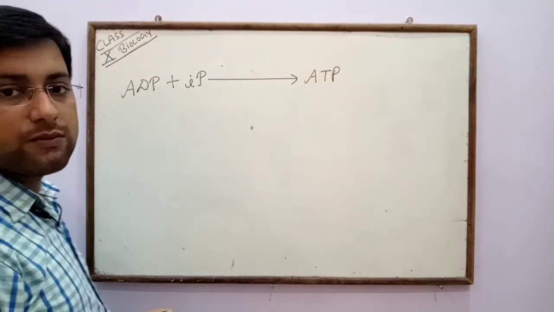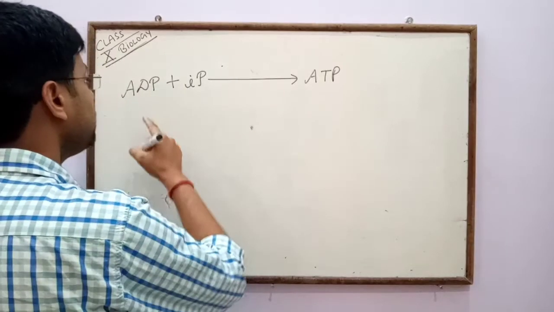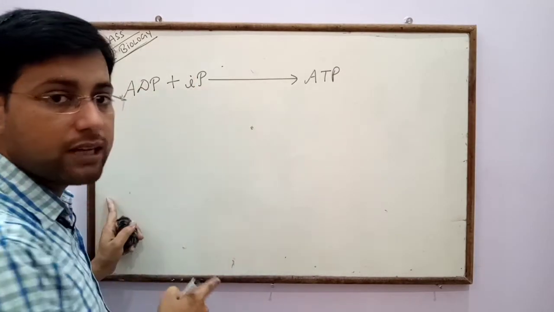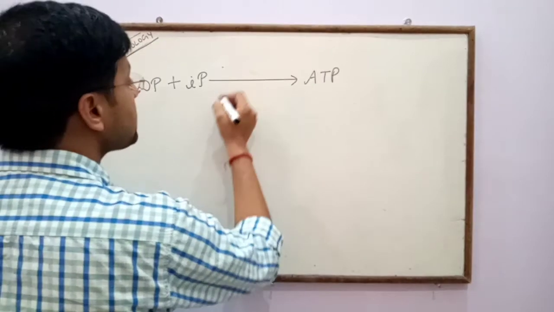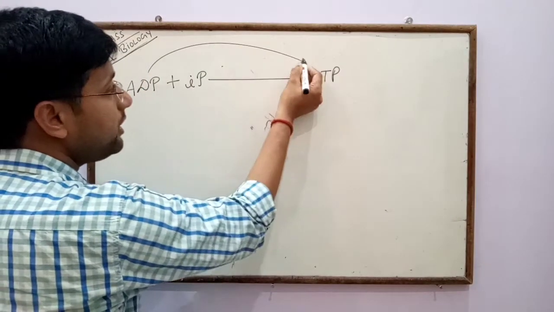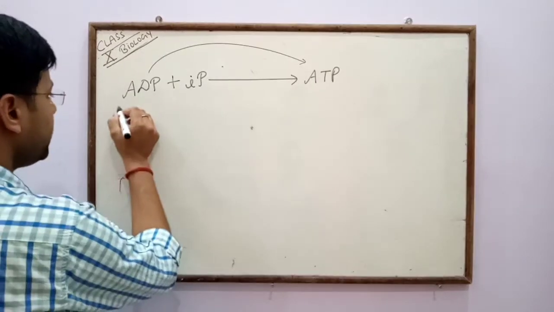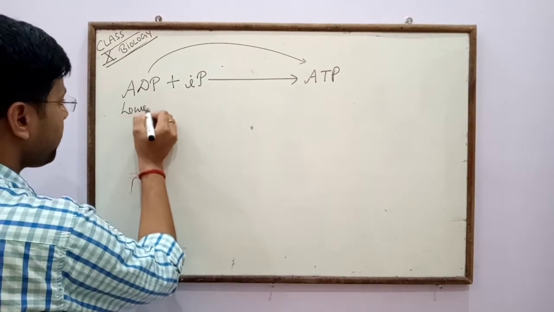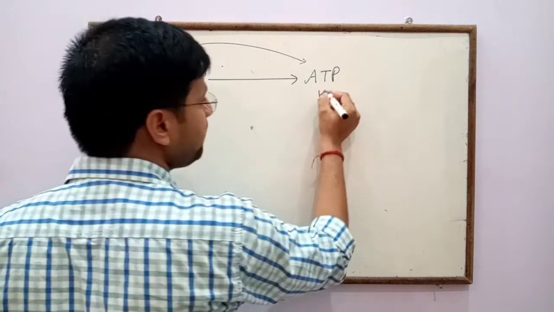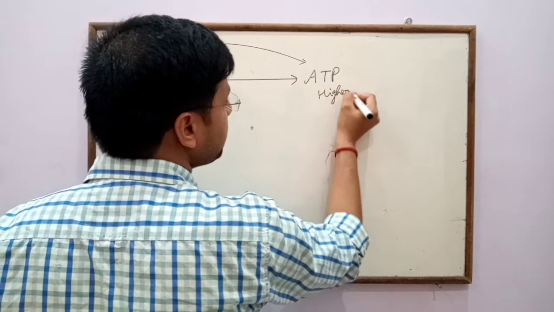So how is the ATP formed? ATP is formed from adenosine diphosphate and inorganic phosphate. ADP is a type of lower energy, and ATP is a type of higher energy.